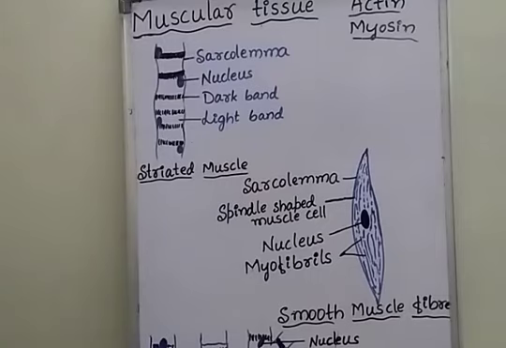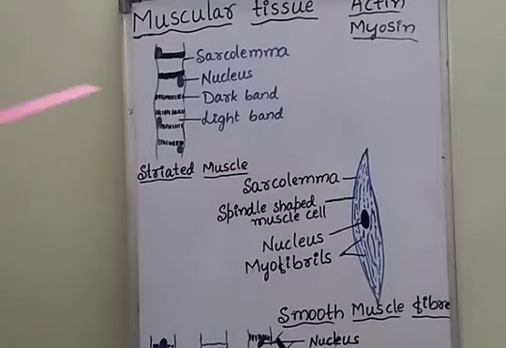In muscular tissue, there are three types of muscle fibers, or three types of muscular tissues.